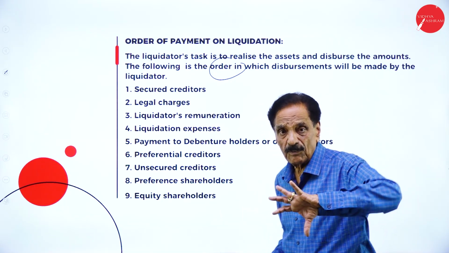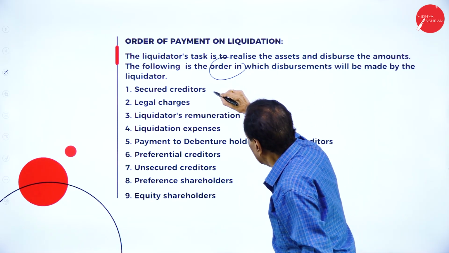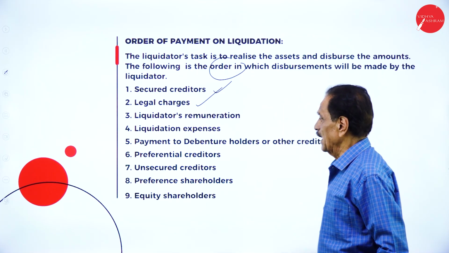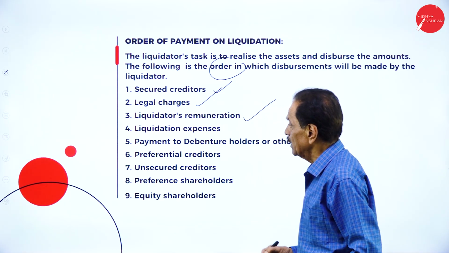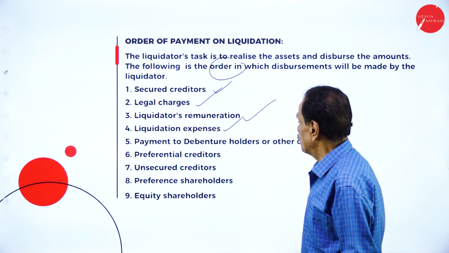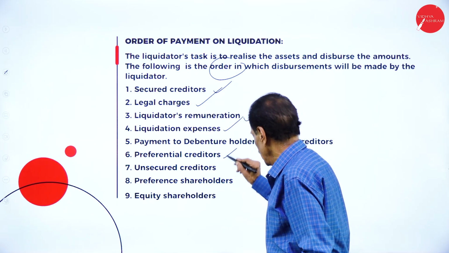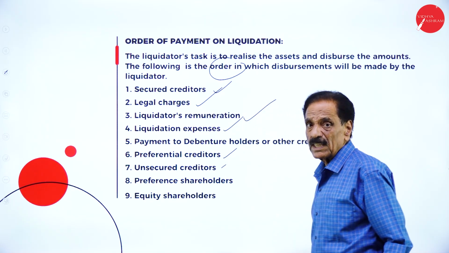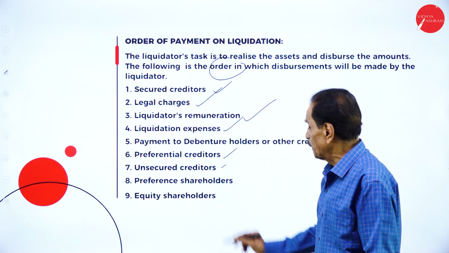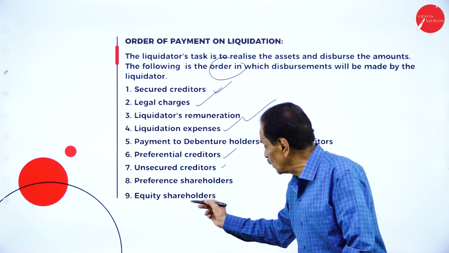This is the method you have to follow. First, you have to pay the secured creditor. Then you have to pay the legal charges. Then the liquidator's remuneration. This is the perfect order. Then liquidation expenses, payment to debenture holders and other creditors, preferential creditors, unsecured creditors. Whatever amount is left over goes in favor of preference shareholders and their dividend. If any amount is left over, that goes to equity.